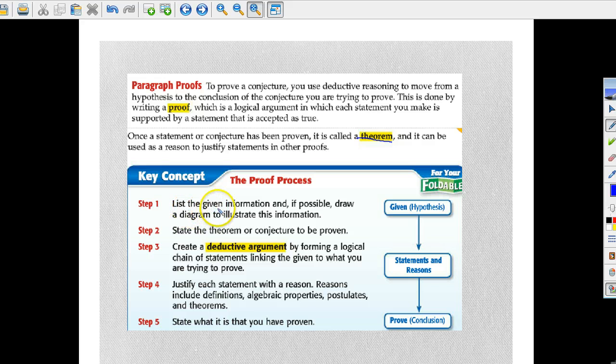Step 1, list the given information and, if possible, draw a diagram to illustrate this information. Whatever is given, you state that first. State the theorem or conjecture to be proven. So first you write the given, then what it is you're trying to prove. Create a deductive argument by forming a logical chain of statements linking the given to what you're trying to prove, and then justify each statement with a reason. Reasons include definitions, algebraic properties, postulates, or theorems. You're going to use all that, and then state what you have proven. That's your conclusion.